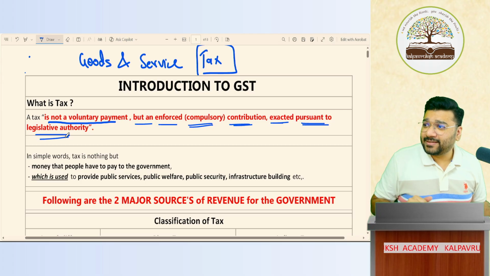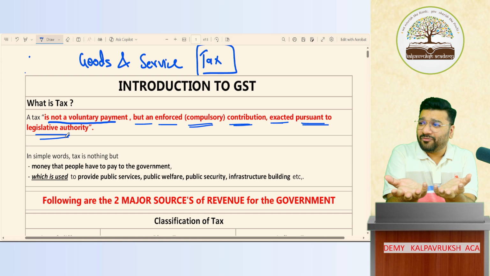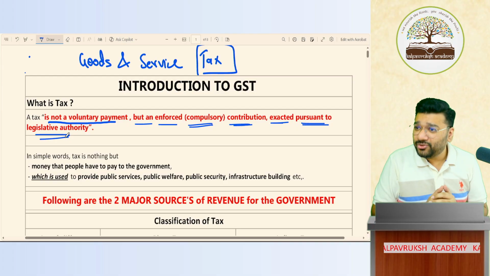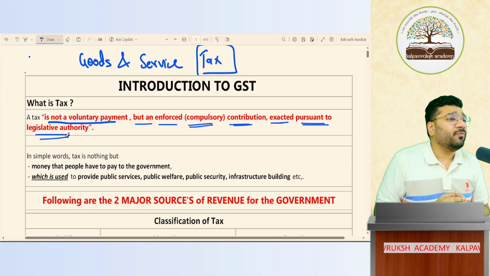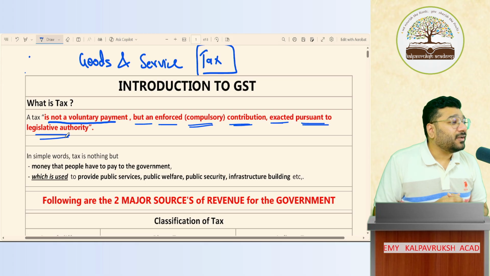Does anybody pay tax out of love and affection? Oh, take. Government, you're in need of money. Enjoy, take. How much you want? Full property, I'll give it to you. Do you say like that? Is that the feeling when you pay the tax? No. When somebody pays tax, they pay with pain. Got it, not got it?